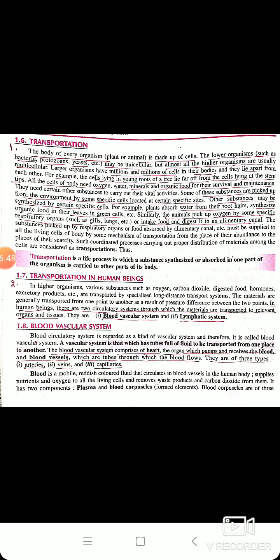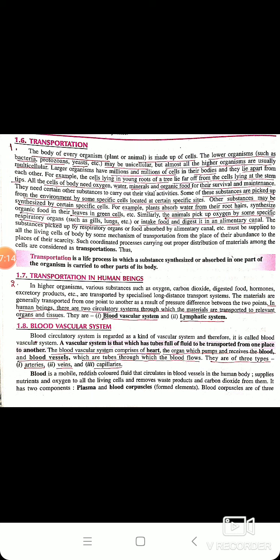Therefore, there is a system in our body in which after some time the blood stops flowing, and that is called clotting of the blood, and this is done with the help of platelets. It is a complex process that you don't have to know in class 10th. You should only know that platelets help in the clotting of blood.